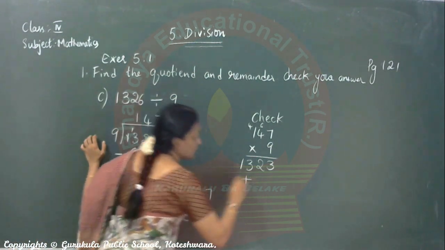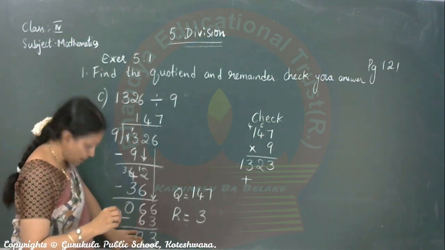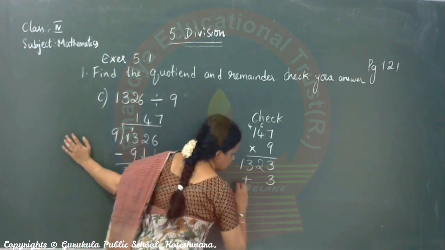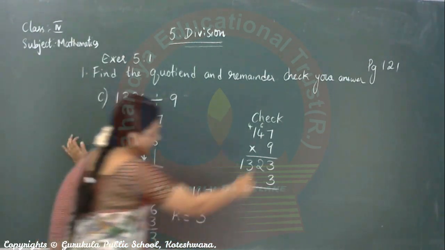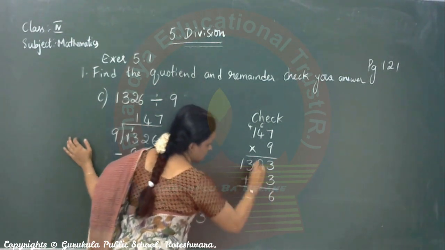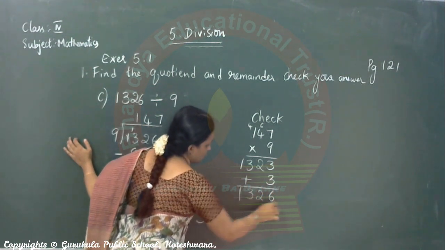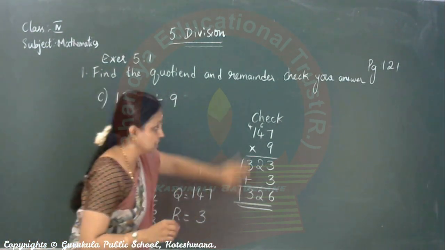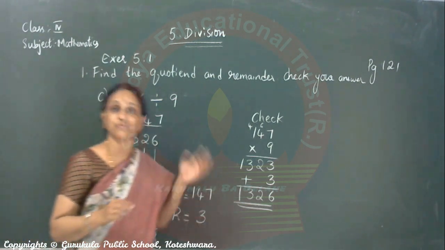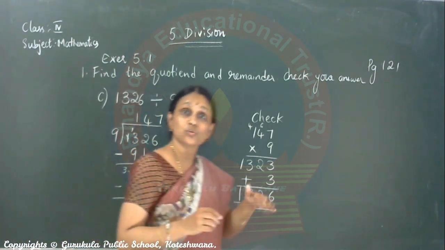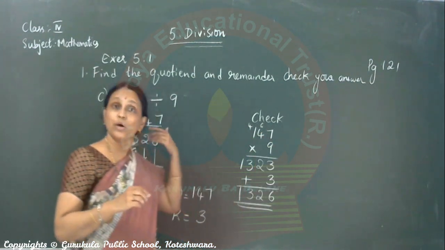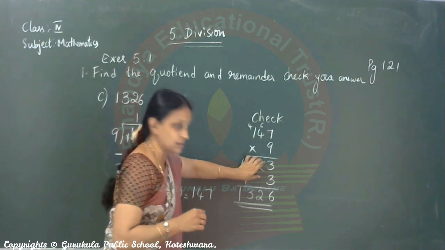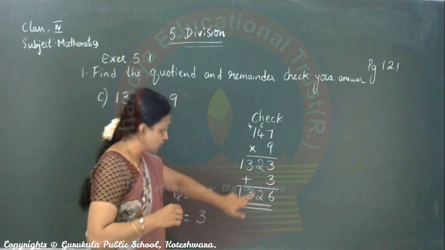Plus remainder. How much is the remainder? 3 is remaining, correct? Add the remainder. 3 plus 3, 6, 2, 3, 1. Did you get the dividend? Yes. I have not written here, but in your books you write for every sum, children, because it sits in your mind. It is like you are by hearting it. Quotient into divisor, you get the answer, plus the remainder, you get the dividend.